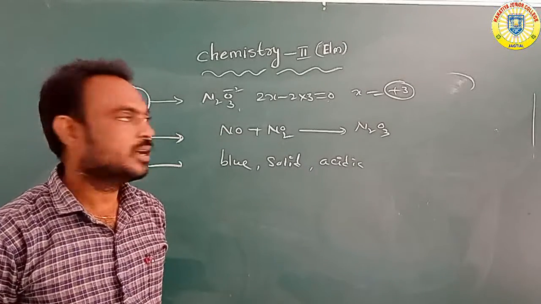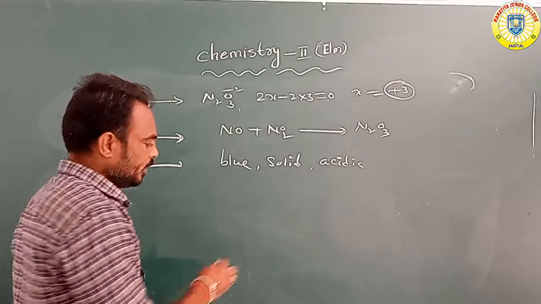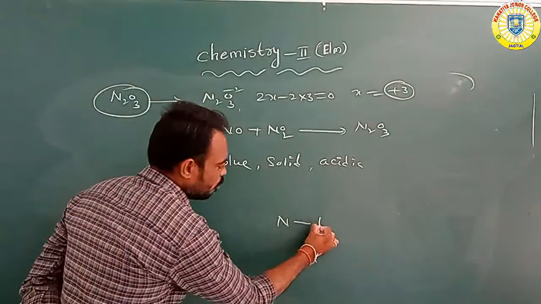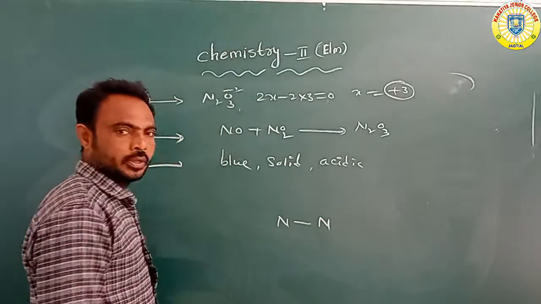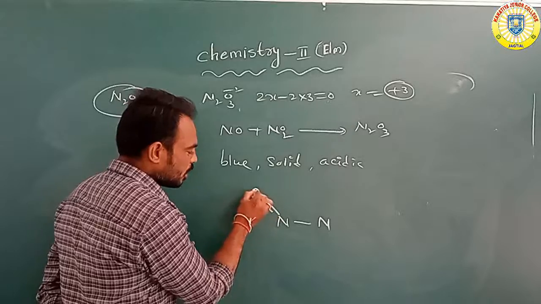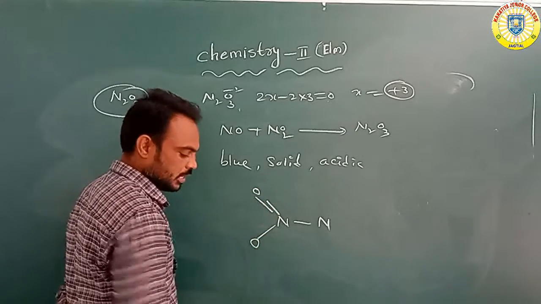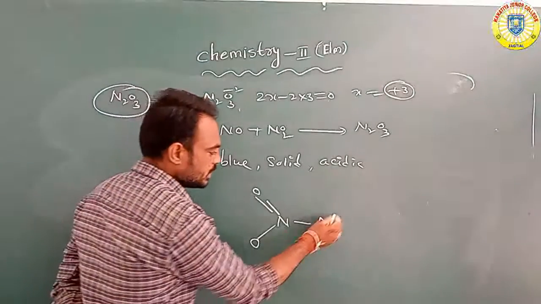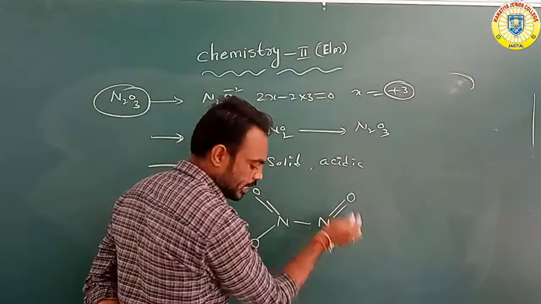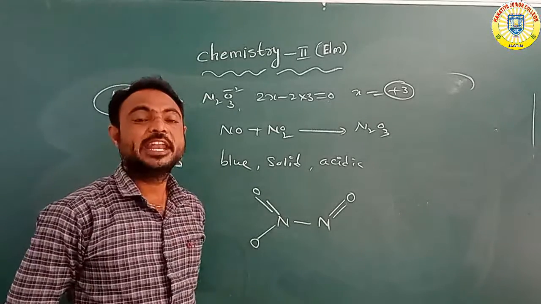What is the structure? In N2O3, nitrogen is bonded to nitrogen. One oxygen is attached with a double bond and another oxygen with a single bond, and the other nitrogen is attached to an oxygen with a double bond. Overall, it is a planar structure.